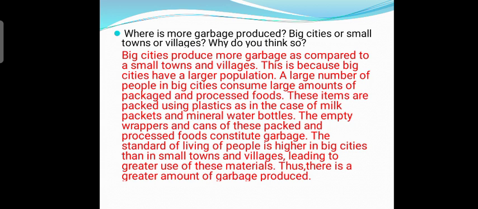These items are packed using plastics, as in the case of milk packets and mineral water bottles. The empty wrappers and cans of these packed and processed foods constitute garbage. The standard of living of people is higher in big cities than in small towns and villages, leading to the greater use of these materials. Thus, a greater amount of garbage is produced. So, obviously, as the number of people is more in the big cities, they are producing more garbage.